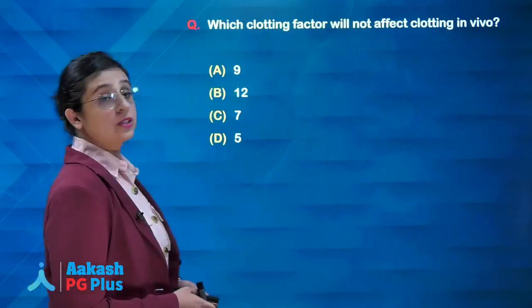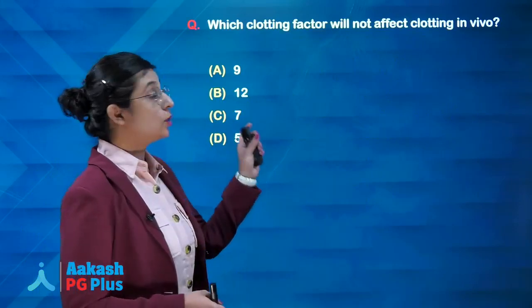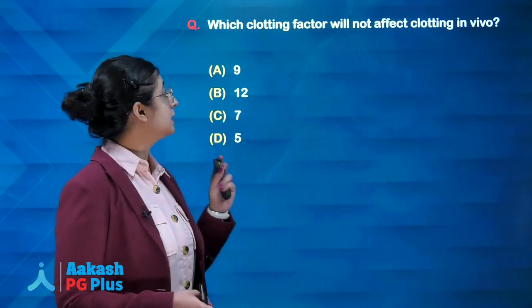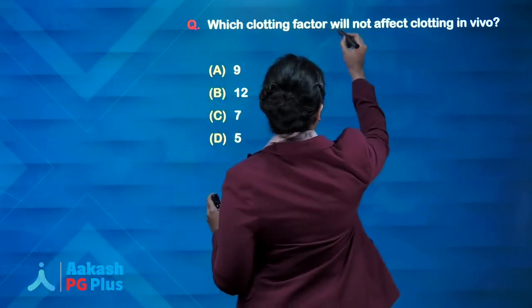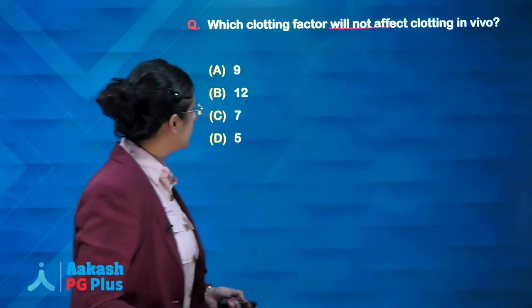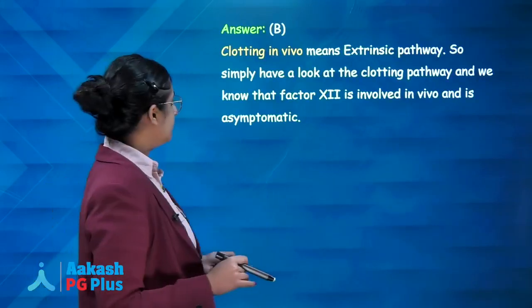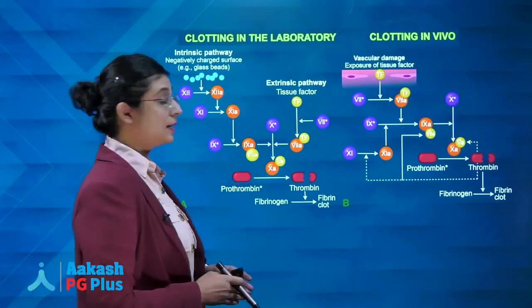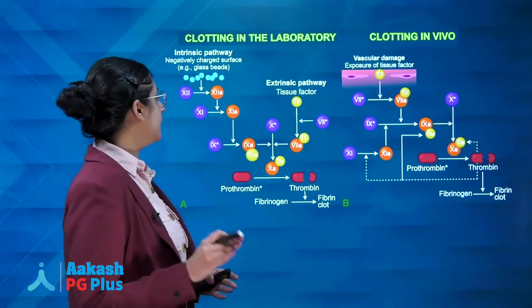Number one question in pathology was, which clotting factor will not affect clotting in vivo? Students, please read the question carefully. It is written, will not affect. Now let's see the explanation. Clotting in vivo means extrinsic pathway, right? This is the question we have already discussed in our crash course and is also given in the LMR, last minute revision notes, in our app.